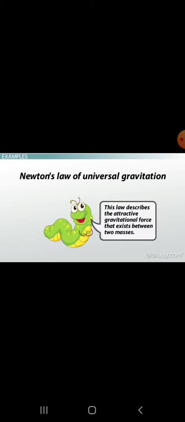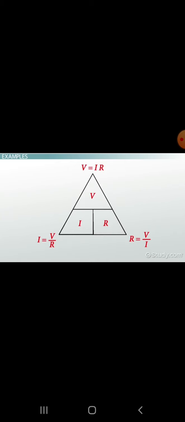When natural laws are mentioned, one of the more common scientific disciplines that comes to mind is physics. Laws in physics include concepts such as Newton's law of universal gravitation. This law describes the attractive gravitational force, F, that exists between two masses, m sub 1 and m sub 2. Here is the law of universal gravitation expressed as a mathematical equation. Another example of a natural law in physics is Ohm's law that describes the relationship between voltage, V, current, I,